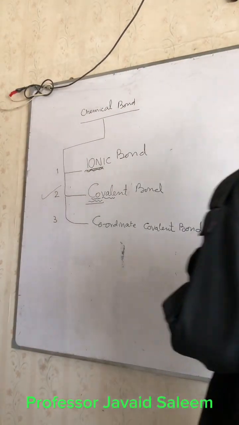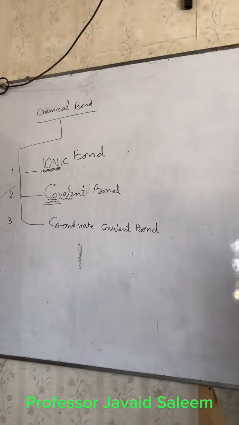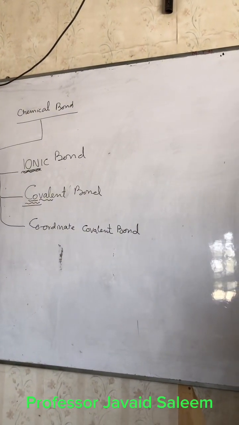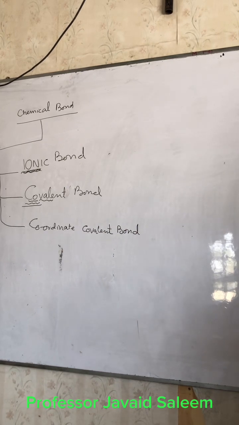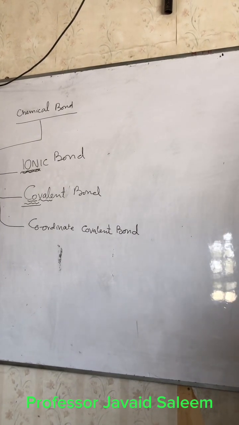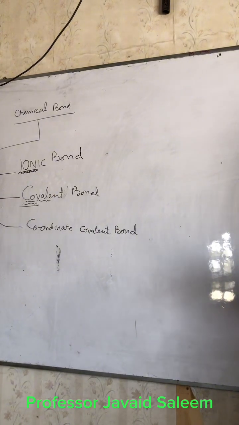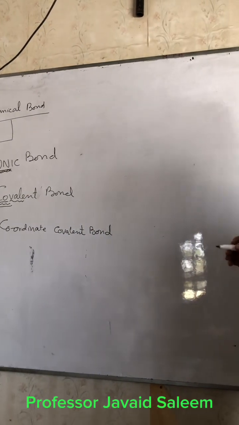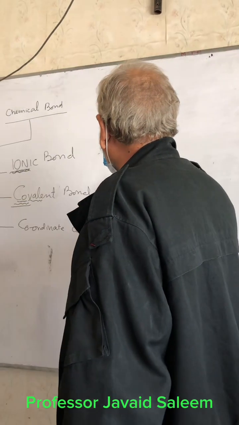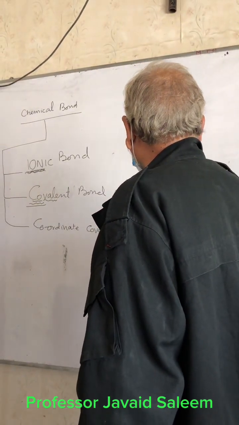As you will remember, yesterday we talked about the good idea given by scientists about the octet rule and duplet rule, which provided the foundation for the manufacturing of chemical bonds. That has already been discussed in detail, but still, if needed, I will say more. So now the covalent bond, if we simply define it, the chemical bond